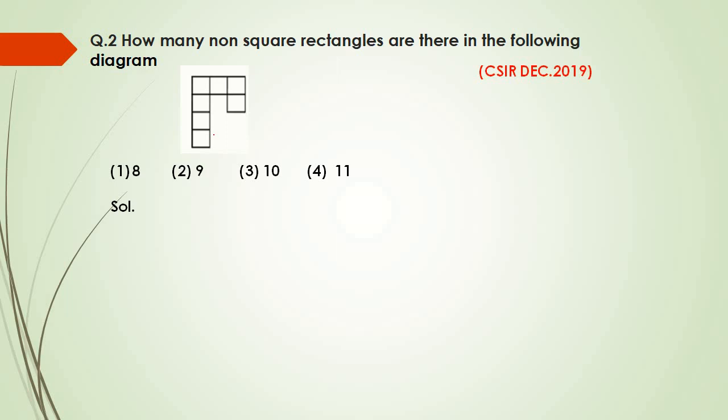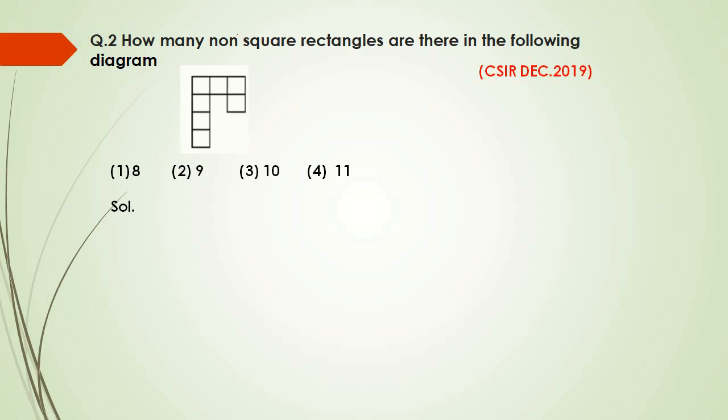Rectangles and squares have only one difference. What is a square basically? If someone asks to define square, then a square is also a rectangle. But the only difference between square and rectangle is that the square is a rectangle of which length and breadth are also equal, but that is not so in case of a non-square rectangle.